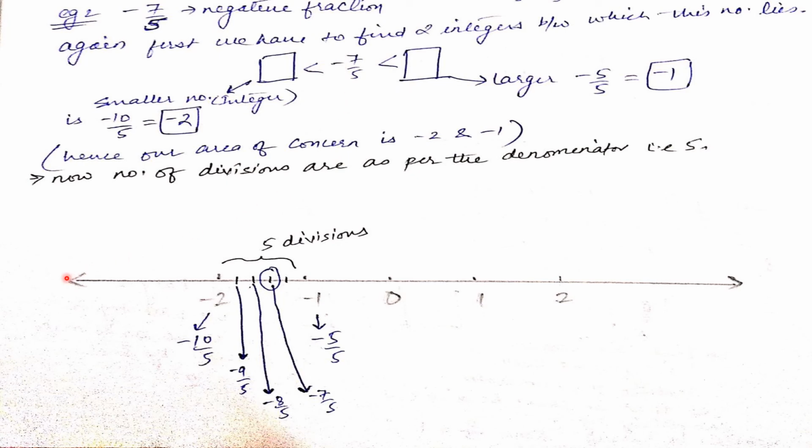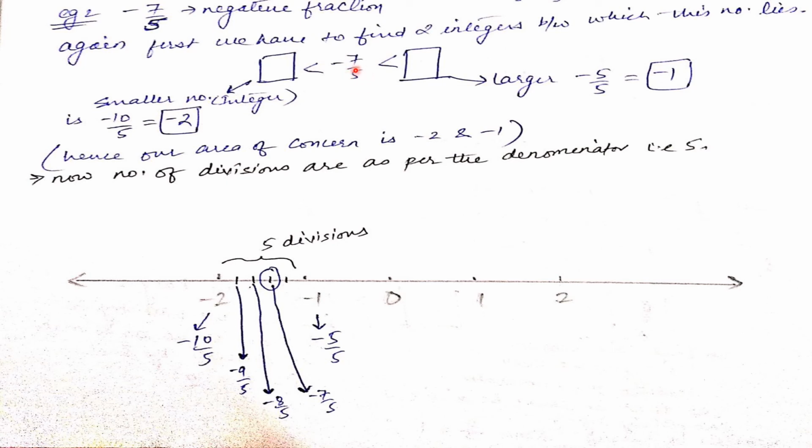So first thing again, draw the number line with arrows at the end, draw all the numbers. Now make the markings minus 1, minus 2, 0, 1, 2. Now we know our answer will lie between these two. We know our answer lies between these two. So we have to see this denominator now. It will help us to make the number of divisions between minus 1 and minus 2. How much is it? 5.